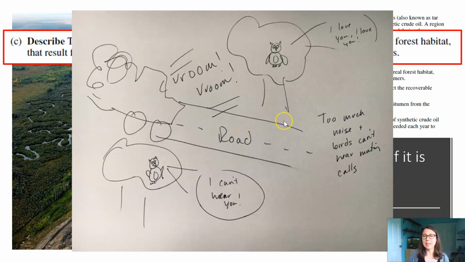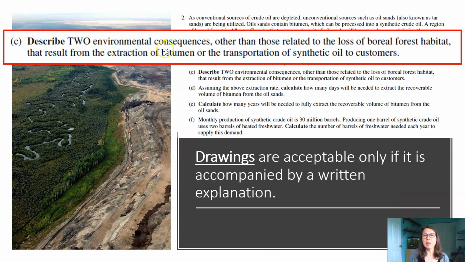hear each other in their mating calls, and they even said something like too much noise and birds can't hear mating calls. That clearly defines the environmental consequence, that the decrease in mating opportunities or decrease in reproduction because of the noise pollution that is associated with the transportation of the synthetic oil to its customers.